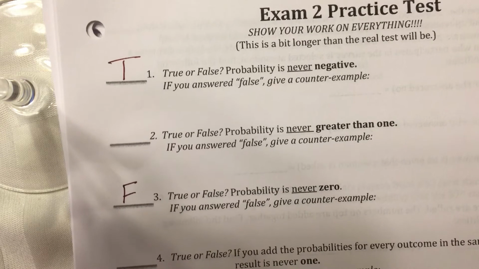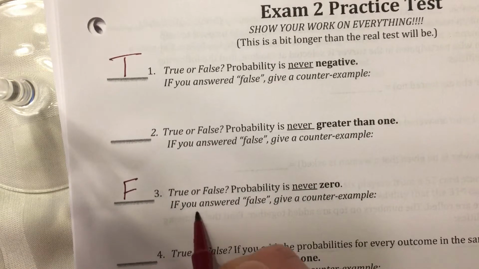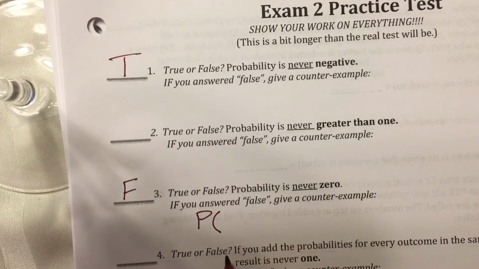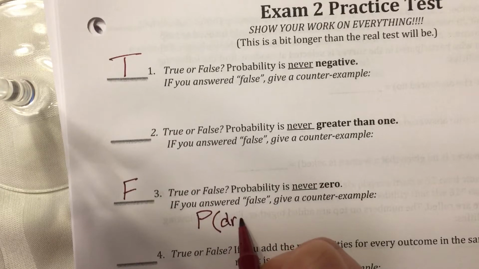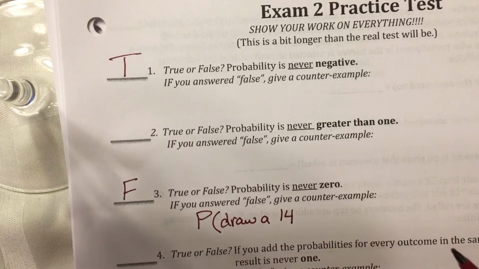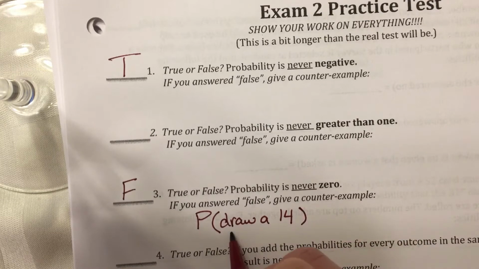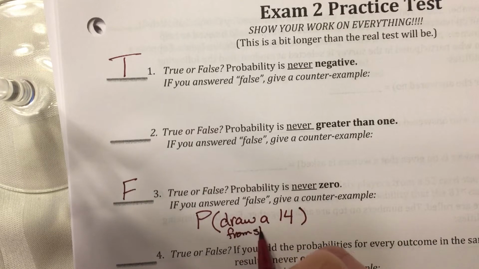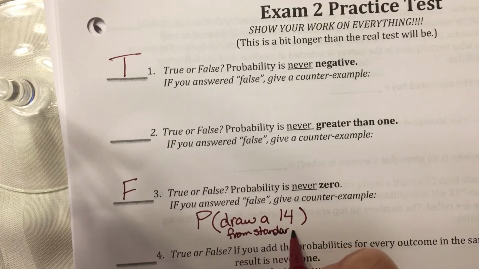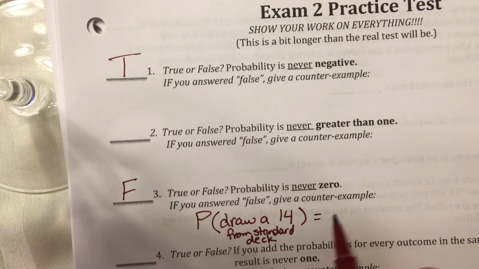A counterexample of this would be the probability of drawing a 14 from a standard deck of cards. Decks of cards only go up to 10, so there are no 14s. The probability is 0.